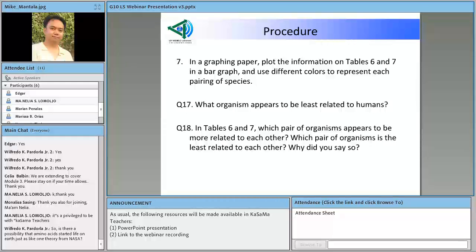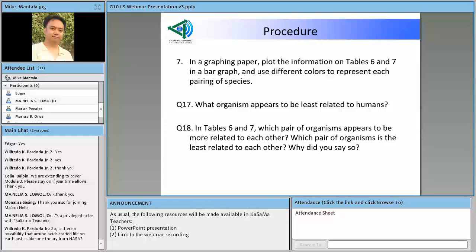Okay? And then here, on page 316, ang correction dito pala ay instead of the 2 there, na step 2, that should be step 7. Okay? And then, they're supposed to answer question 17, question 18.